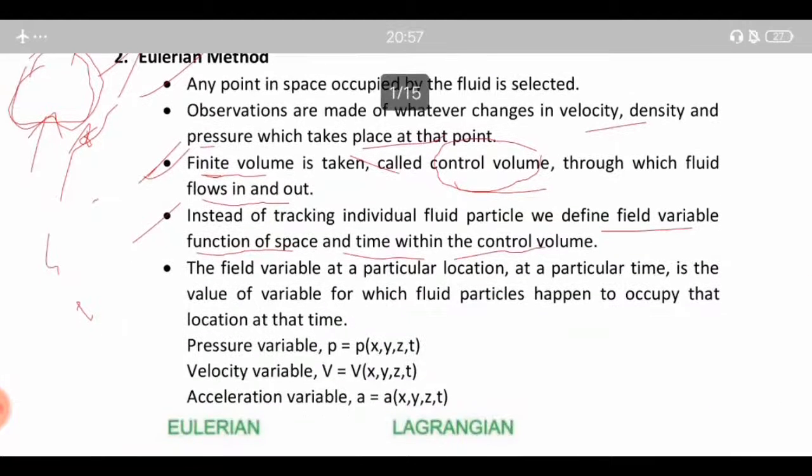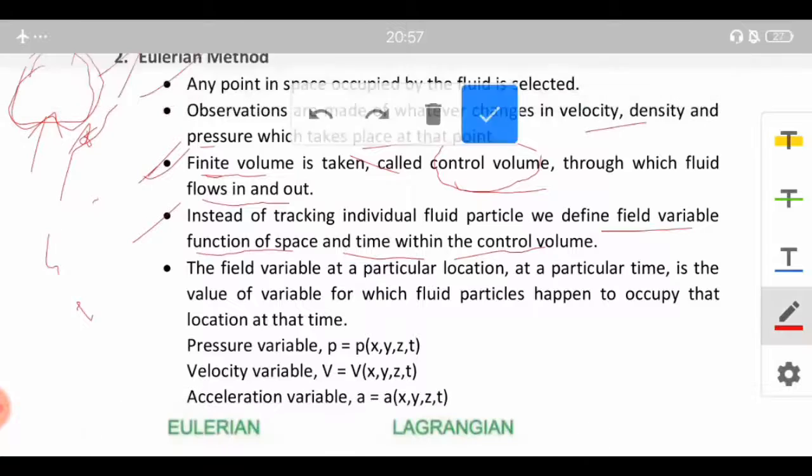The field variable at a particular location at a particular time is the value of the variable for whichever fluid particles happen to occupy that location at that time. So we have the pressure variable, which will be expressed as P as a function of x, y, z and t. Similarly velocity and acceleration are all expressed in terms of space, that is the x, y, z dimensions, and t, time.